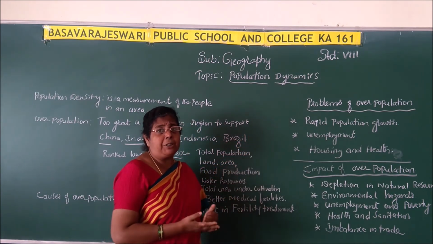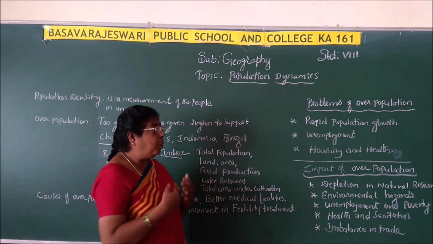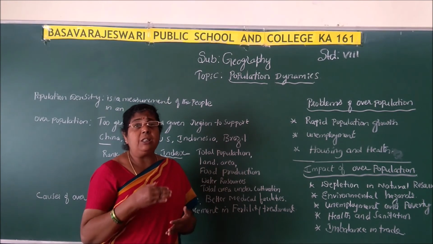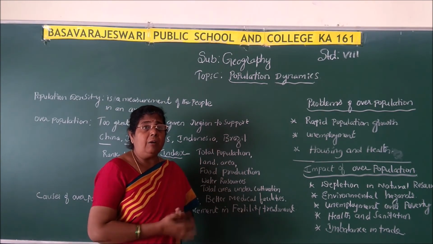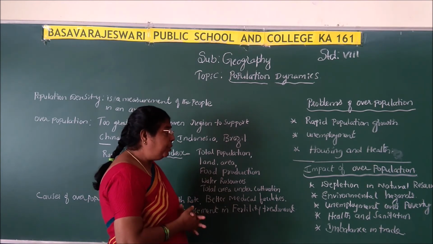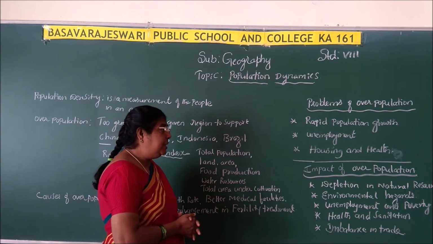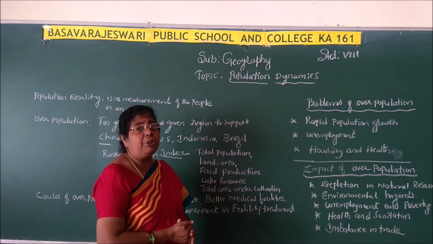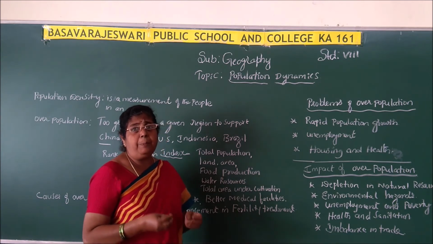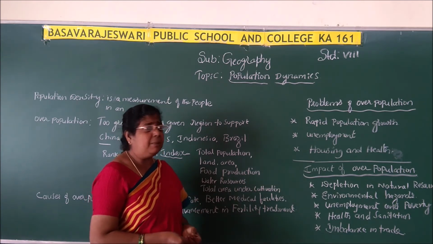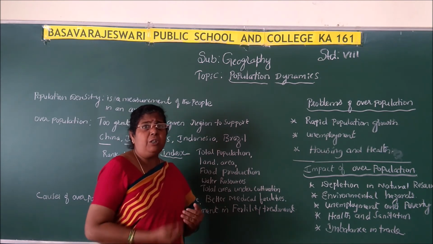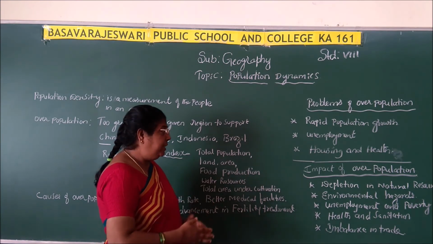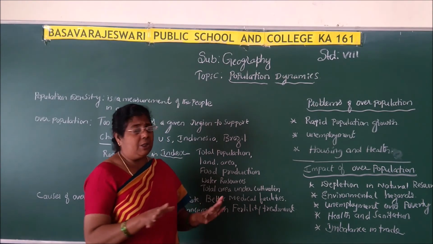So what is the impact? That is, what is the effect? If problems are there, we know the causes, we know the problems. If population is increased, what is the impact on the society, on the government? Definitely, one of the important impacts of overpopulation is the depletion of natural resources. As the population is increasing, we have to meet the requirements of the population. We have to provide at least the basic facilities to the population. So day by day, as we are using the natural resources available in our surroundings, definitely one fine day the entire natural resources will be exhausted.